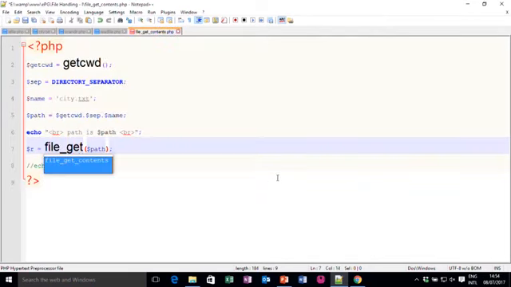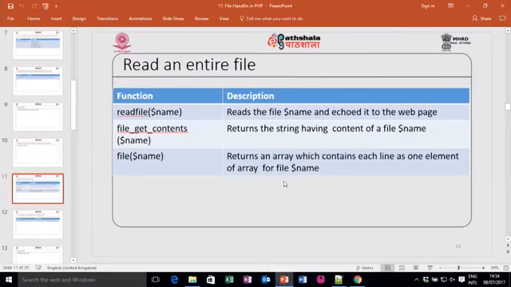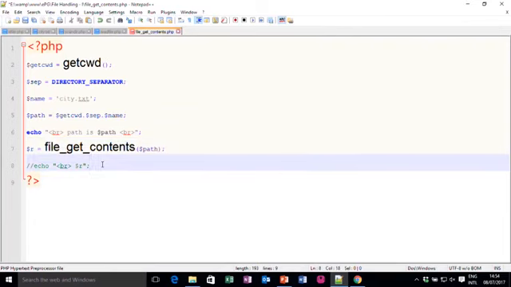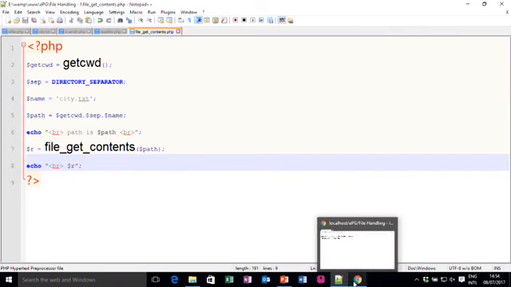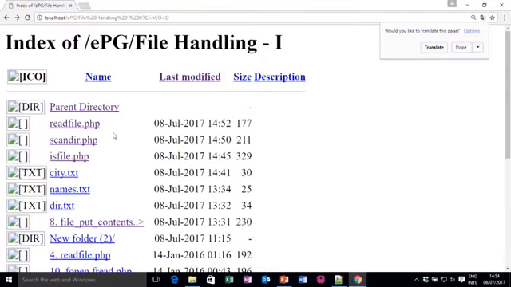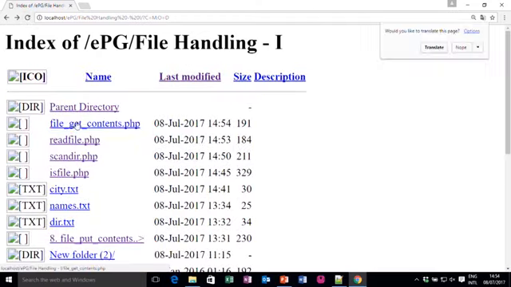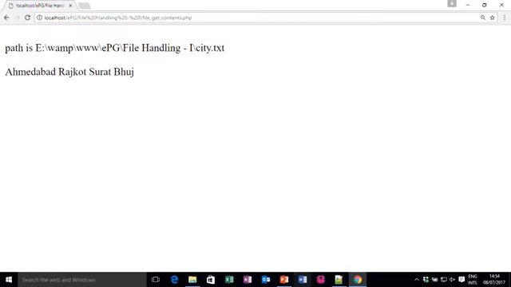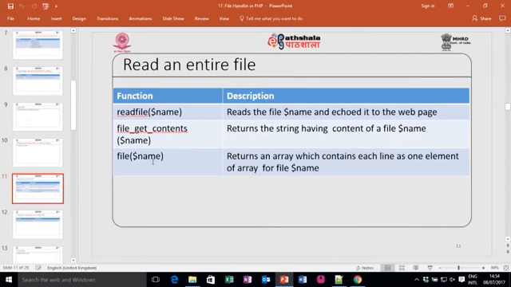So, I write file_get_contents($path). It will return the string, so it is only a string. So, I have to echo it. I write echo $r. Let me save this and let me show you file_get_contents. So, again it will be the same thing.